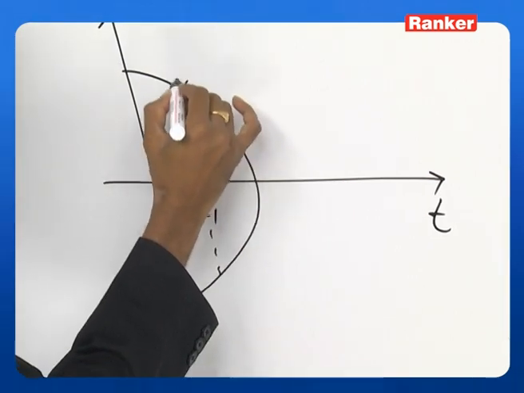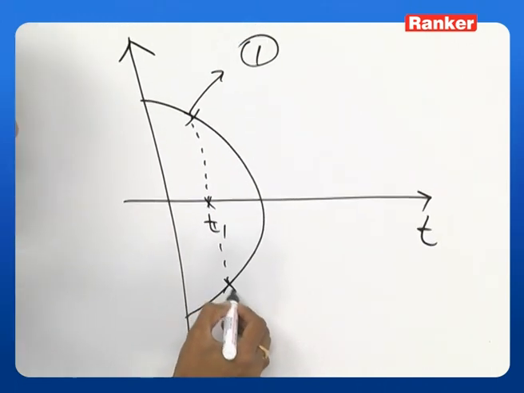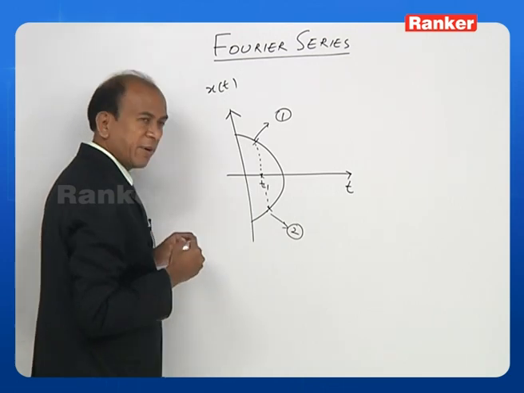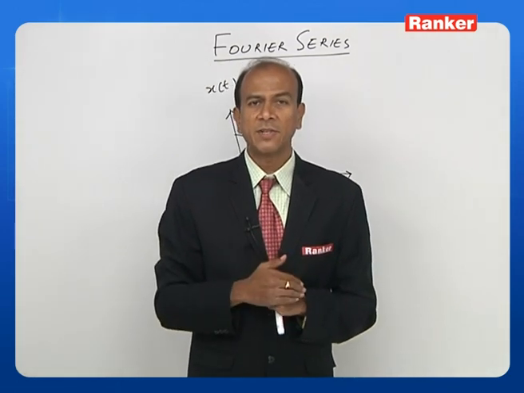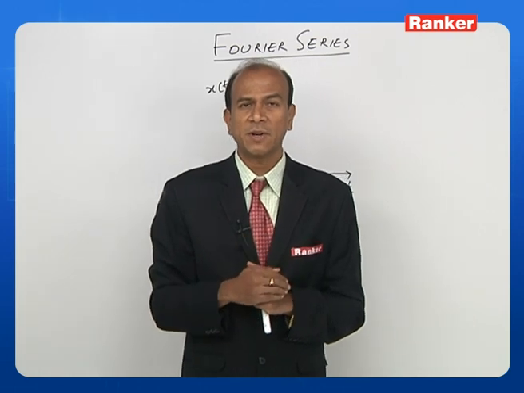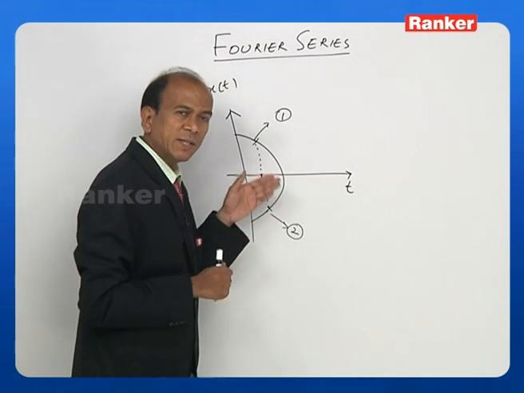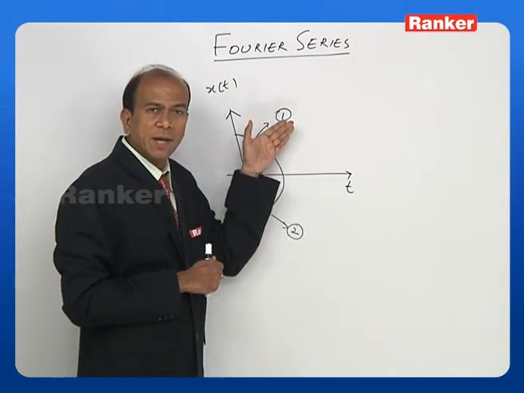One is this value, and this is the second value. So what does the first Dirichlet condition say? The function must be a single valued function. If I look at this particular function, for a single time there are two values. So I cannot have a Fourier series described for this function.